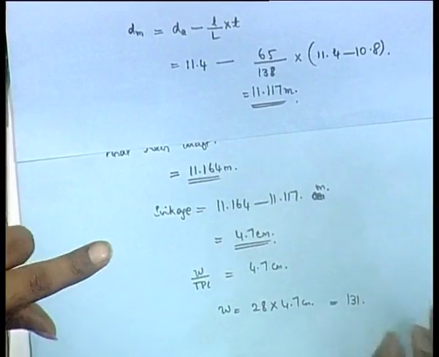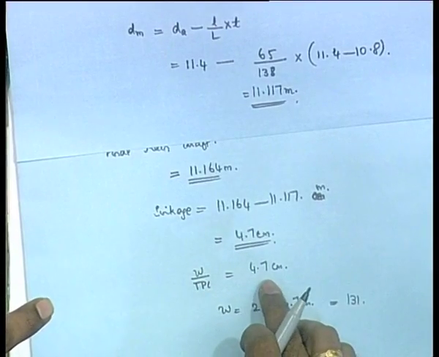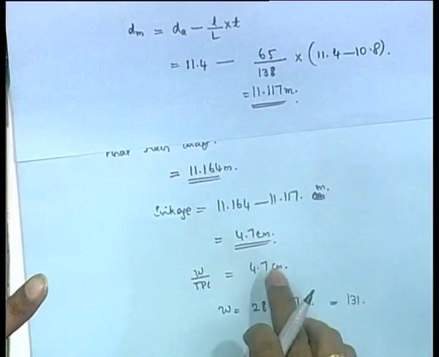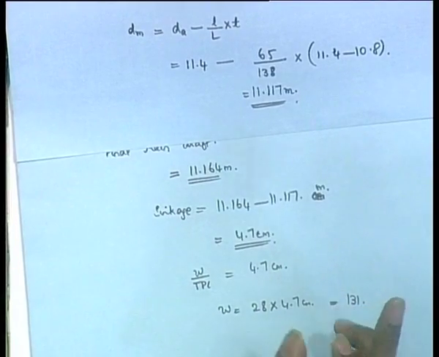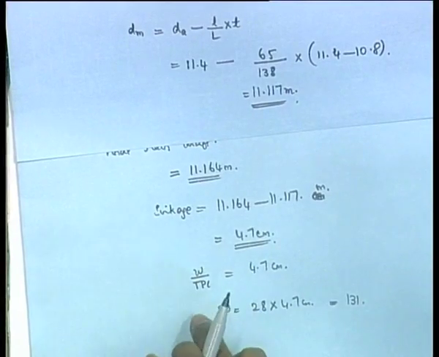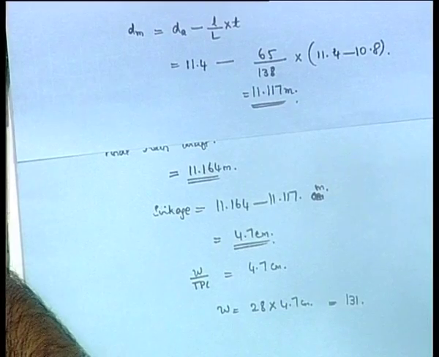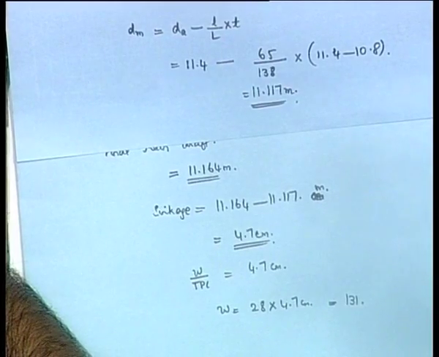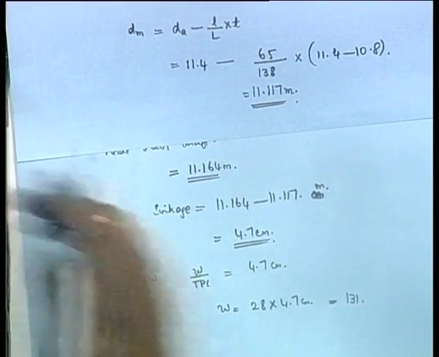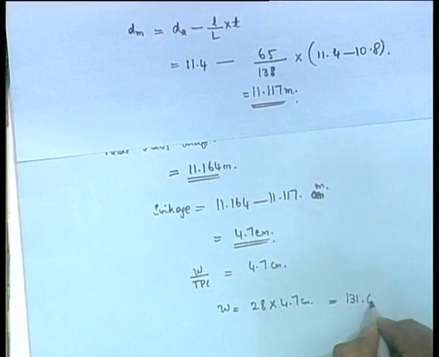Note these small things: when you are doing W by TPC, you have to write your draft in centimeters, not in meters, otherwise you will get a division by 100 and the answer will differ. So, W by TPC is equal to 4.7, because TPC is always given per centimeter. TPC is given as tons per centimeter. Okay. So, 131.6 tons.